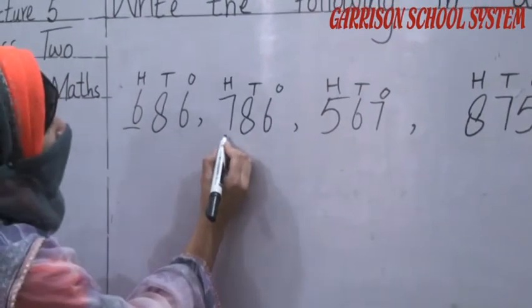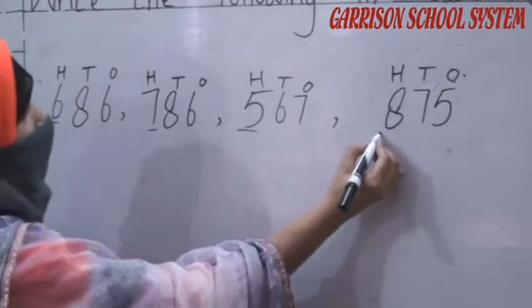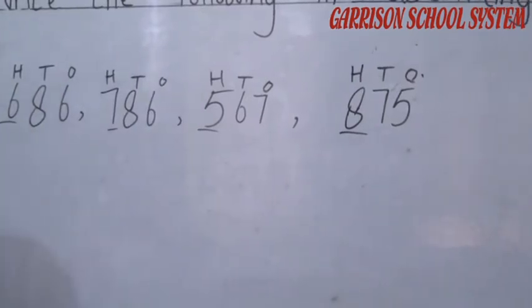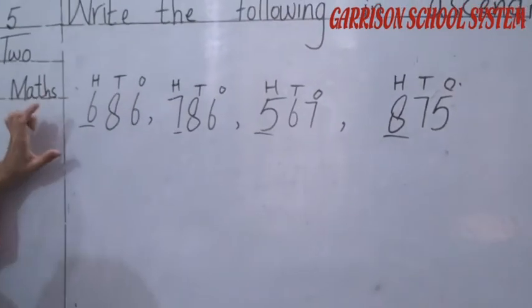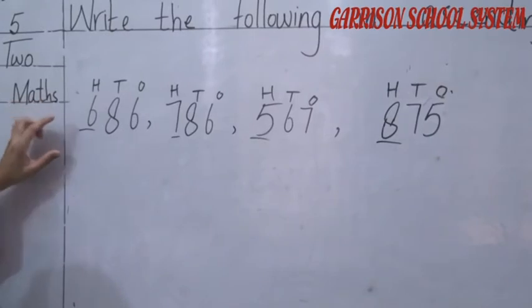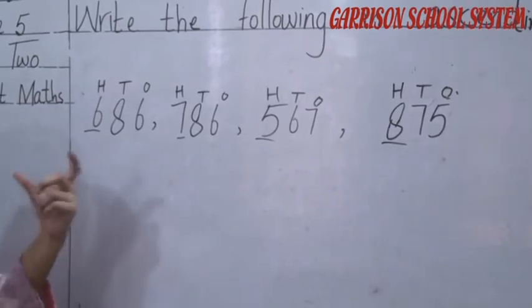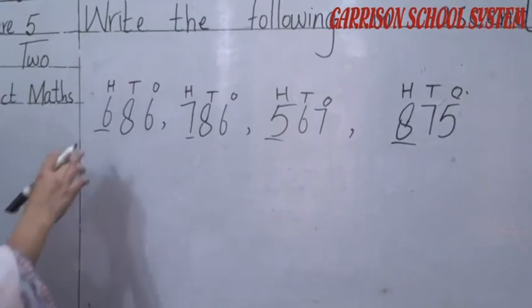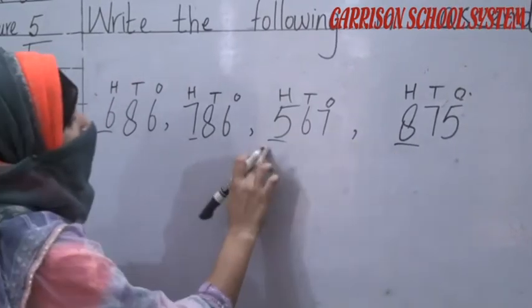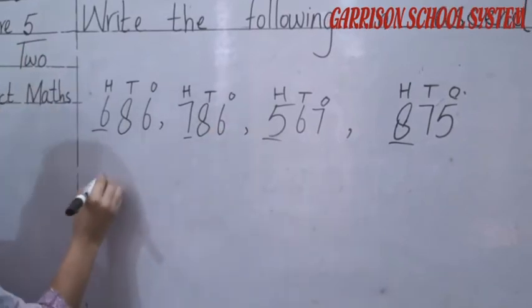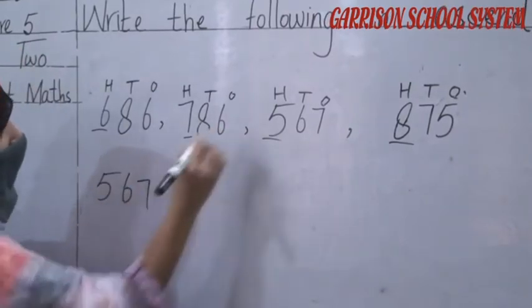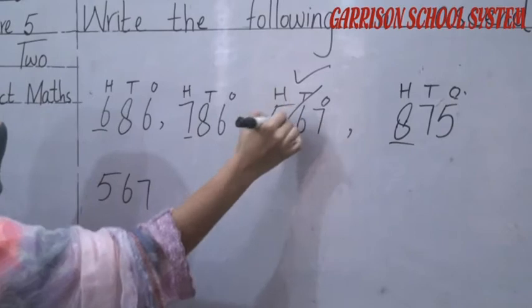6, 7, 5, 8. Okay. Now look which number is smallest. Which number is smallest in hundreds? जो नंबर हमारा 100 में smallest होगा, that will be our smallest number. 6, 7, 5, 8. 5 is our smallest number, so we have to write here 567. This is done. Now skip this number.